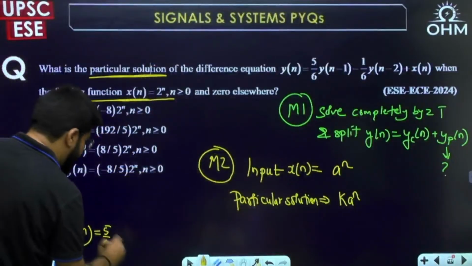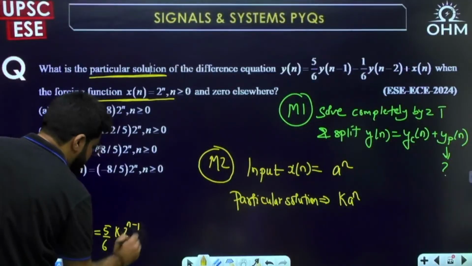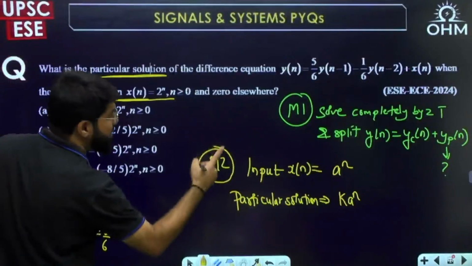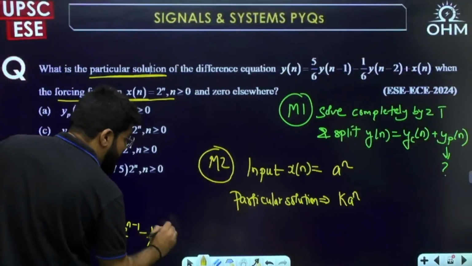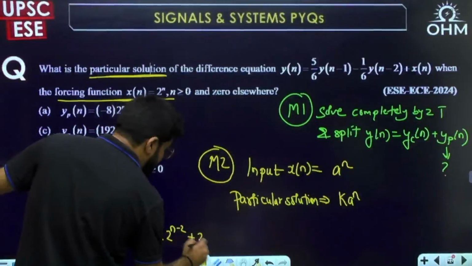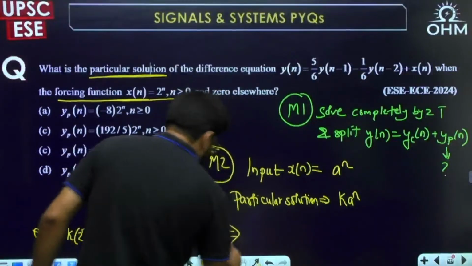So if y(n) is k a power n, then n minus 1 will become 2 power n minus 1, minus 1 by 6 y(n minus 2), so k into 2 power n minus 2, and plus input x(n), which means 2 power n.